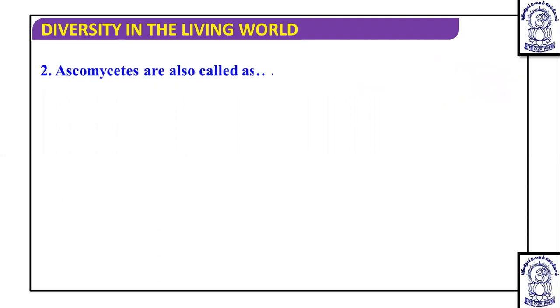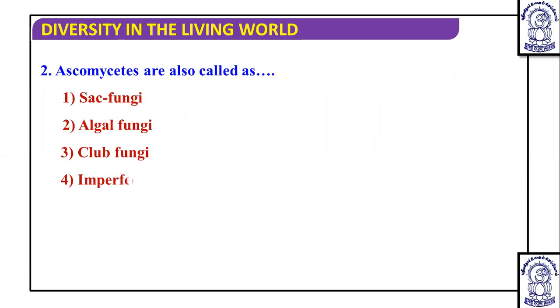The second question is, Ascomycetes are also called as. We have studied the common names of different fungi, and you know that the Ascomycetes are known as sac fungi. The other one, algal fungi, is nothing but Phycomycetes. Club fungi is Basidiomycetes, and imperfect fungi is Deuteromycetes.